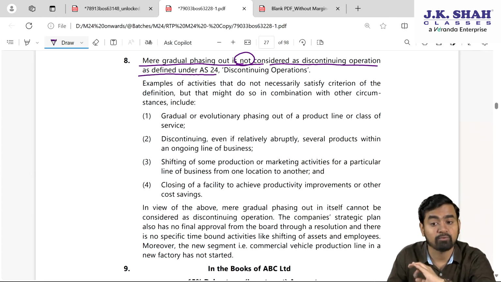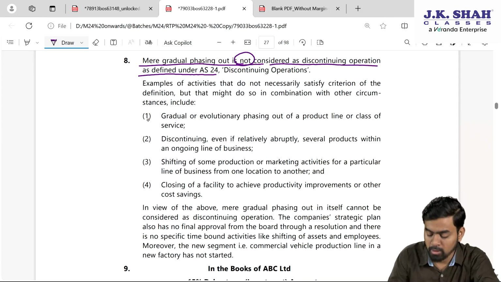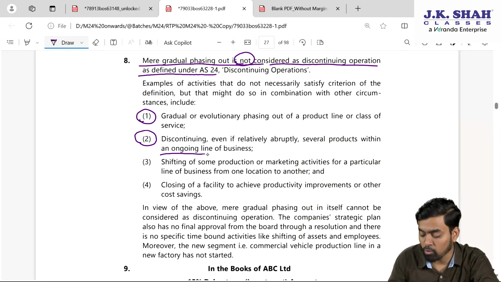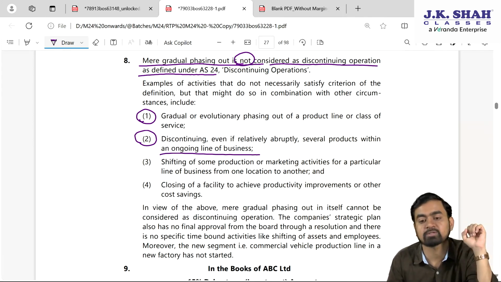Now in AS 24 there are 4 circumstances which we will not treat as discontinuing operation. Here they have given those 4 items. Number 1, gradual phasing out of a product or service. Number 2, discontinuing, even if relatively abruptly, several products within an ongoing line of business. If we discontinue 2 or 3 products from the ongoing line of business, even that will not be treated as a discontinuing operation. Let's take an example. Amul produces 15 flavors of ice cream. But in the market only 3 flavors are running.